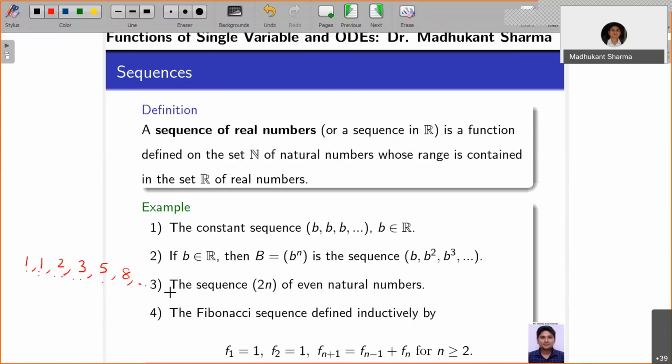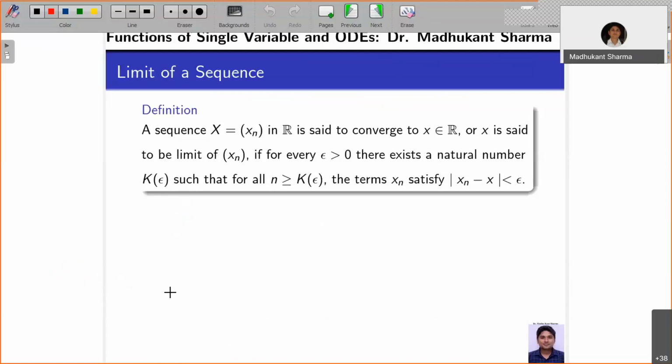This is in increasing order, but we can ask whether every increasing sequence is convergent or every decreasing sequence is divergent. We will see these concepts as well. Sir, is the only difference between a sequence and a function that a sequence has a domain of only natural numbers? Yes, it is fixed that the set of natural numbers is the domain. Also, it needs to be clear that it may not be one-to-one, and it may not be onto.